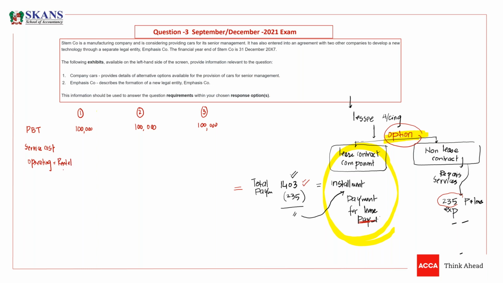In option 1, we have service cost of 2820. I think it was 2820. This will decrease your profit in option 1. So we're just talking about option 1, guys. There was no other expense.